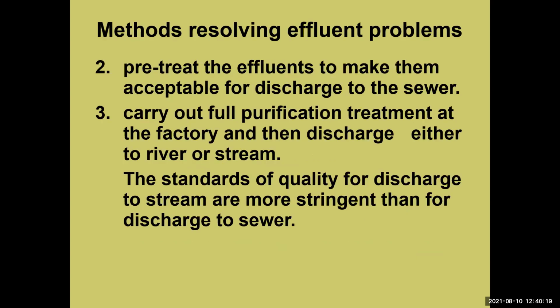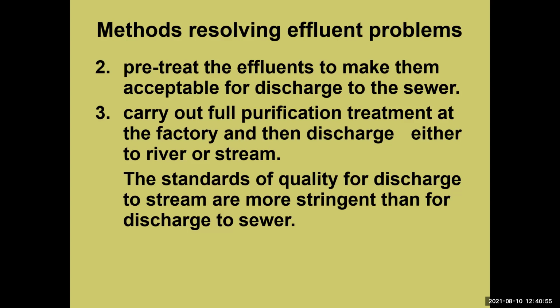And then the next method is to treat the effluents to make them acceptable for discharge to the sewer. Okay, and carry out full purification treatment at the factory and then discharge either to a river or a stream. The standard of quality for discharge to a stream is more stringent than for discharge to a sewer.